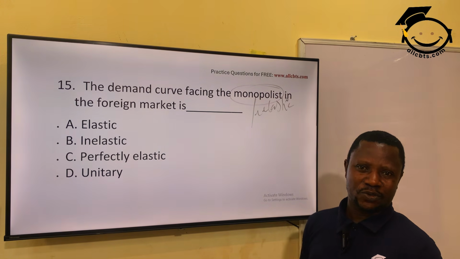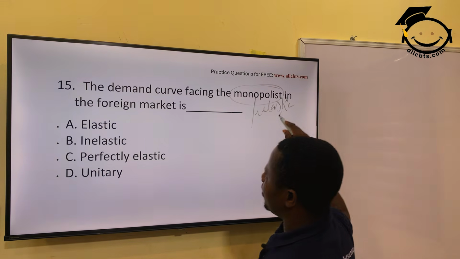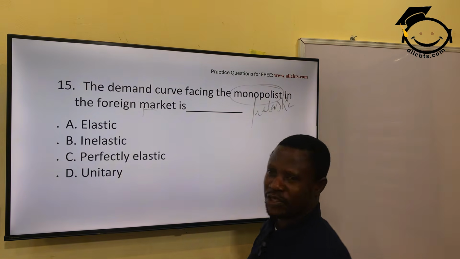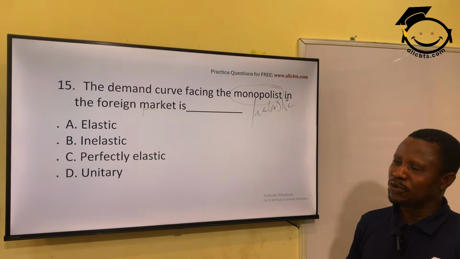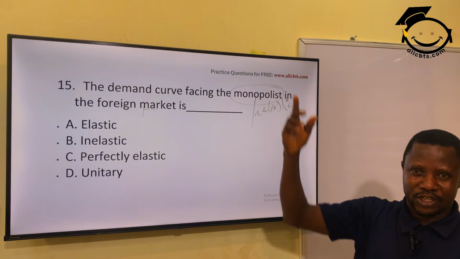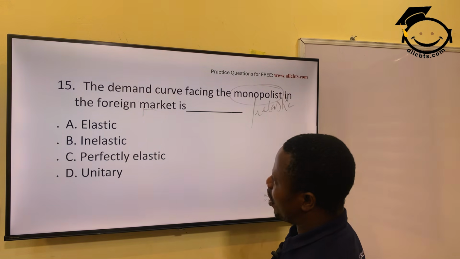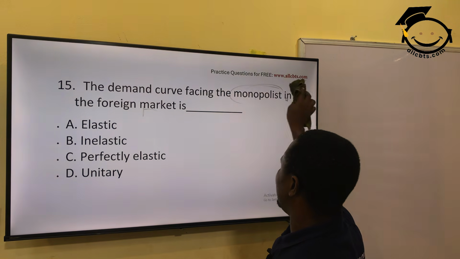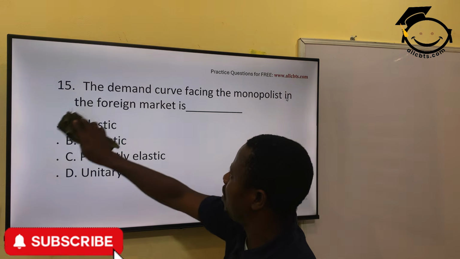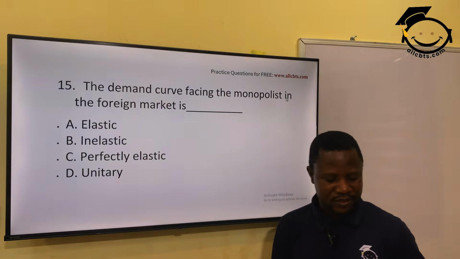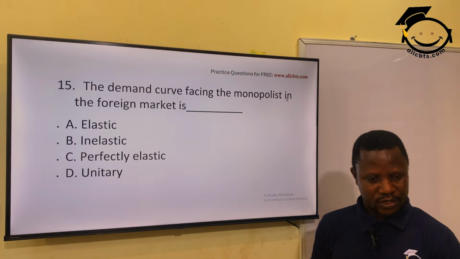Everybody depends on you. But when you are now facing the foreign market, you are in competition with other monopolies like you. So the demand curve will become what? Perfectly elastic. Initially it will become elastic, and with time it will become perfectly elastic. That means it will change at any time. Okay?